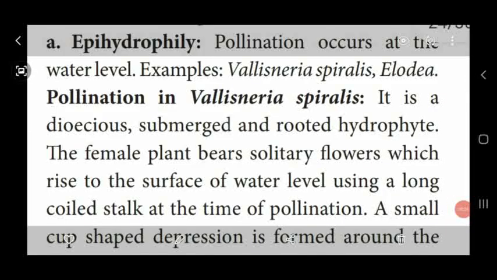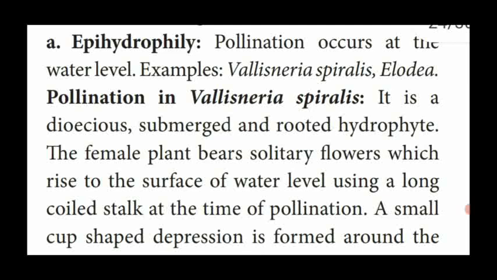Now we are going to see the different types of hydrophily. Hydrophily is divided into two types, epihydrophily and hypohydrophily. Most of the plants living in water do not do water pollination. Some of them do wind pollination and some do insect pollination, that is, anemophily and entomophily.